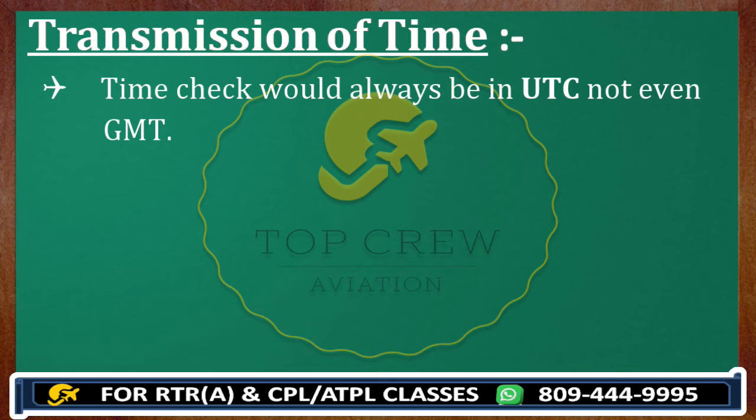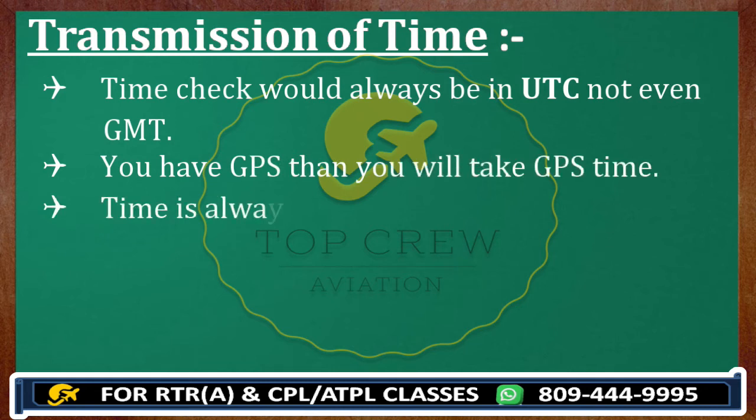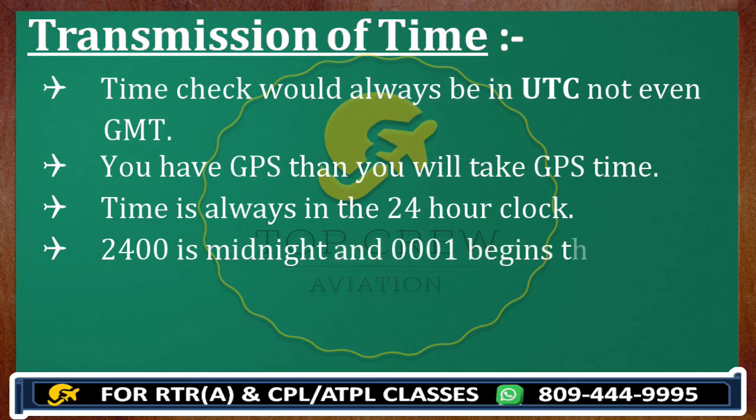And the next thing is, if you have GPS, then you will take GPS time, guys. Do remember. All right. And time is always in the 24 hour clock. Do remember, in India we do not follow that. In our mind, that is 12 hours. But in aviation, time is always in the 24 hour clock. So 2400 is midnight, and 0001 begins the new day, guys.